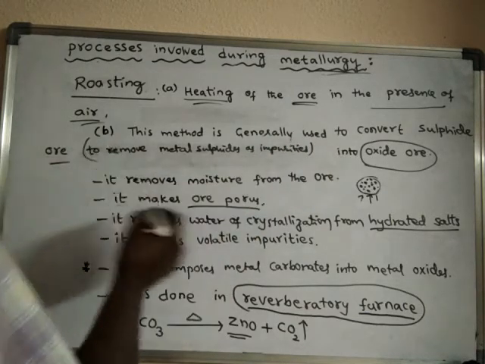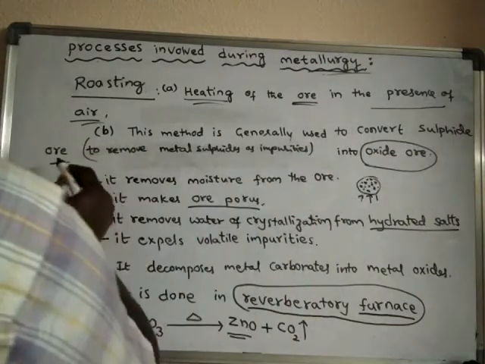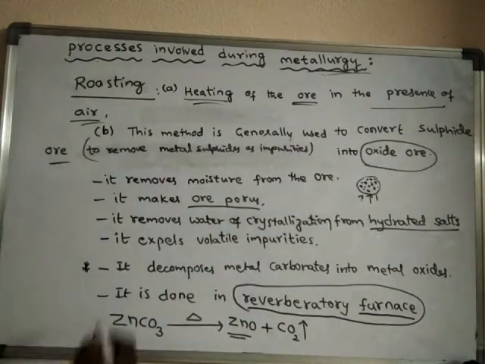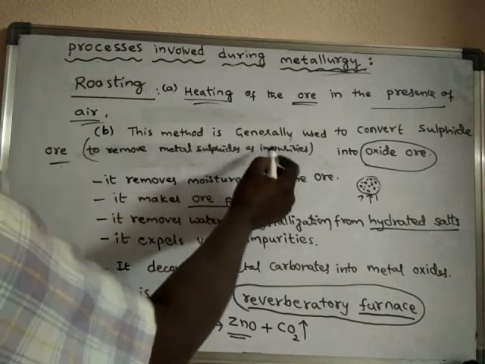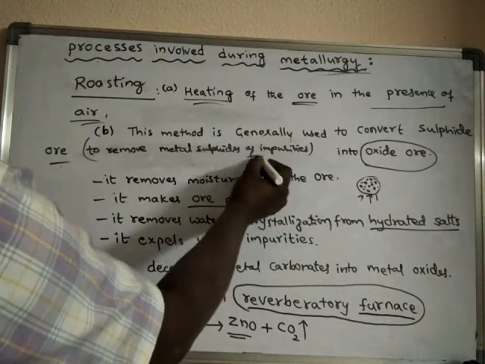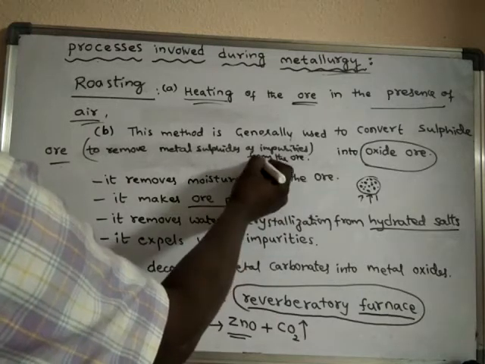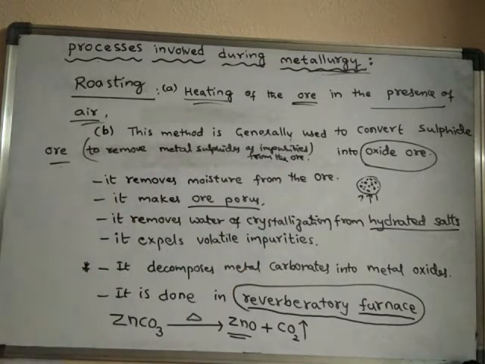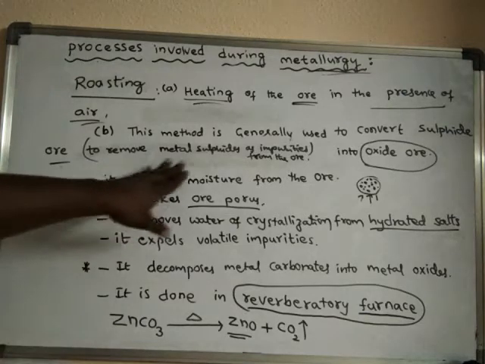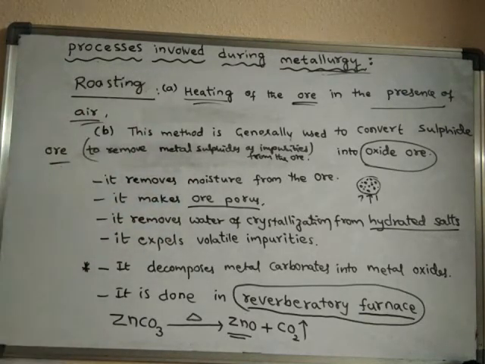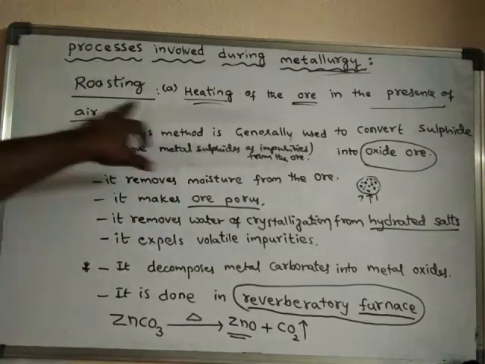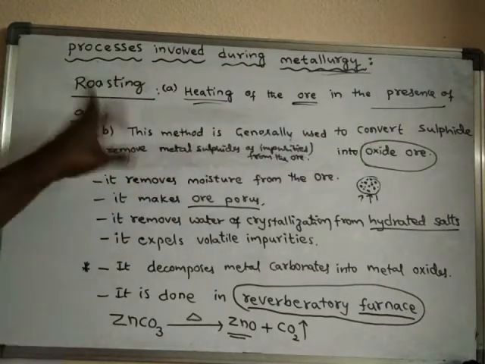That means in order to convert sulfide ore into oxide ore or else to remove metal sulfides as impurities from the ore, roasting is used. Roasting is done in the presence of air.